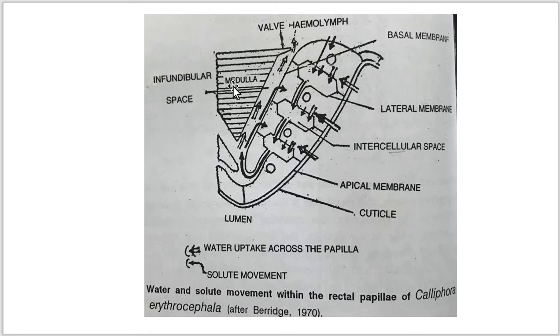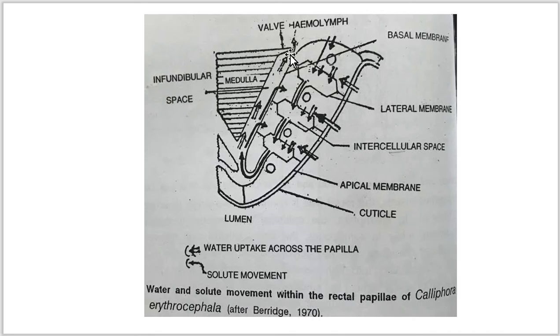Now the medulla and cortex pass their hemolymph through a semilunar wall. Here you can see at this point the wall is present, which is nothing but the semilunar wall. Such a wall prevents the backflow of the hemolymph.